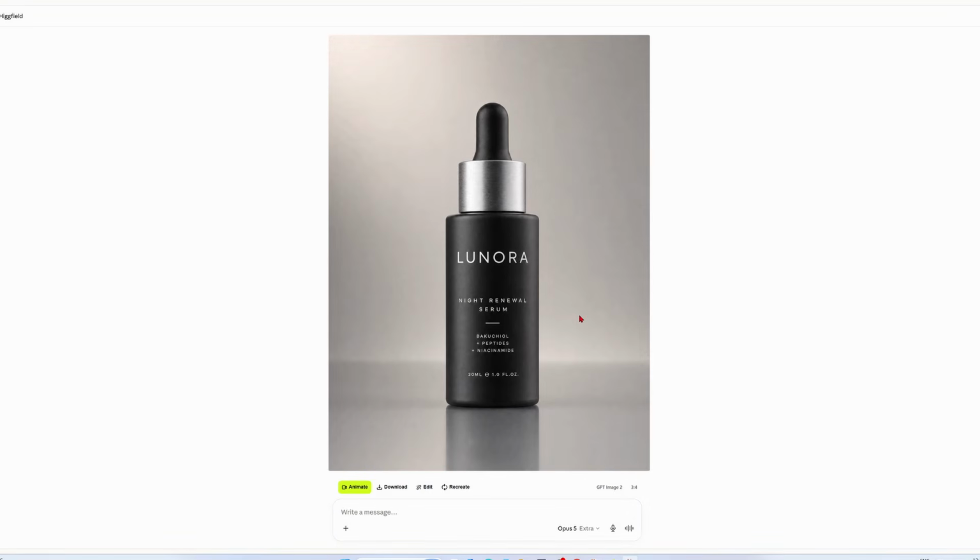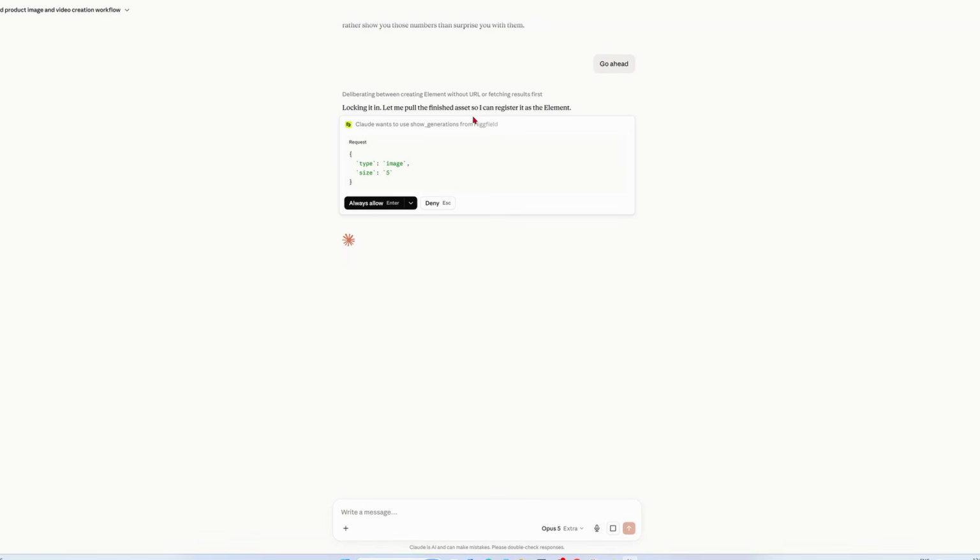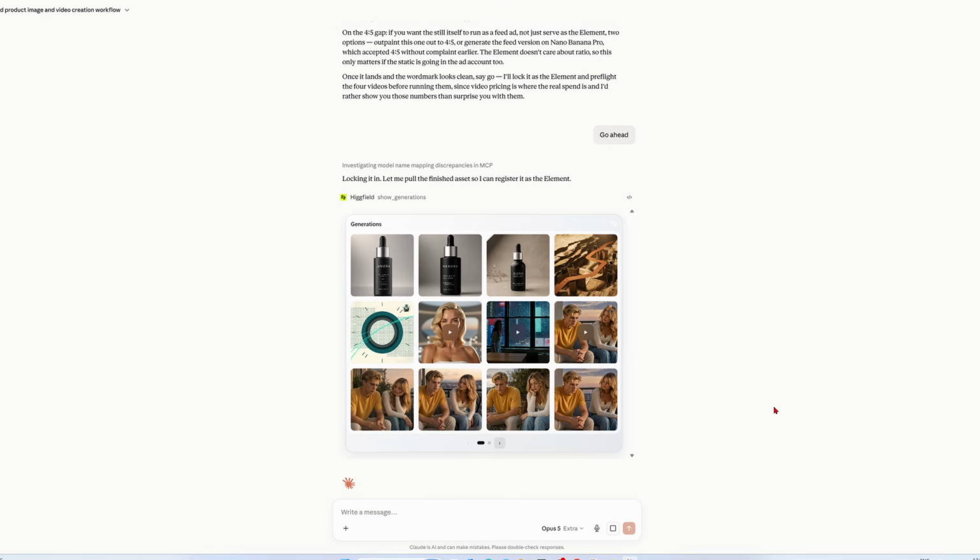Alright, that's much cleaner. I can't vouch for the product name or exactly what's written on there, but the text isn't gibberish anymore. That's usable, so let's move on. I'll tell it to go ahead. It wants permission to pull the finished asset so it can register it as an element. I'll hit Always Allow. These are assets I've generated before with Higsfield and Claude, and now the product we just made is in there too. Add it as a new element.